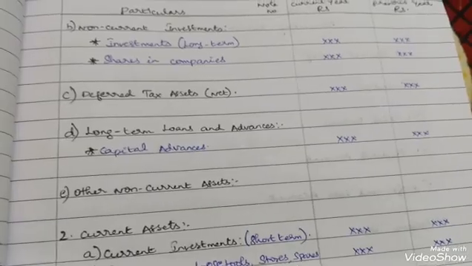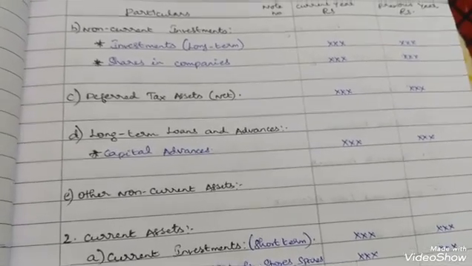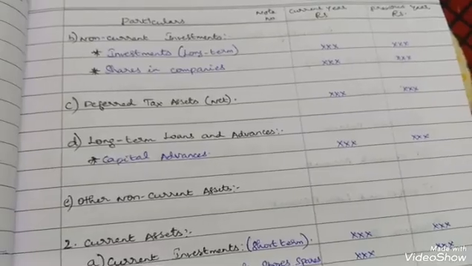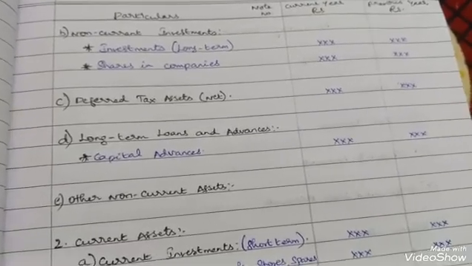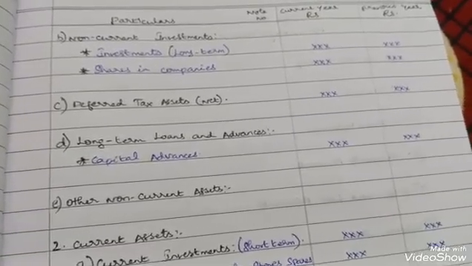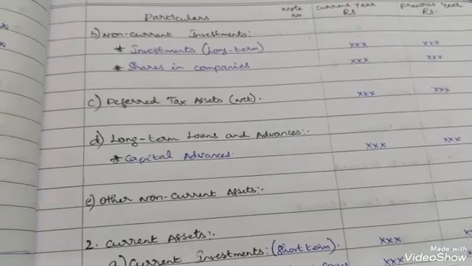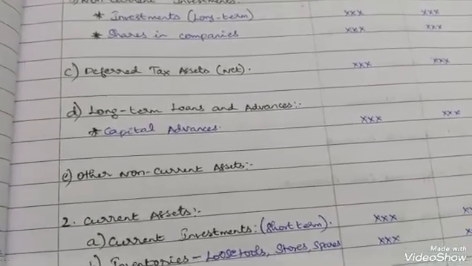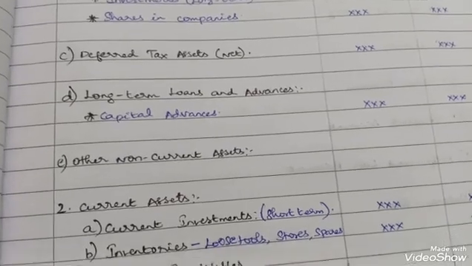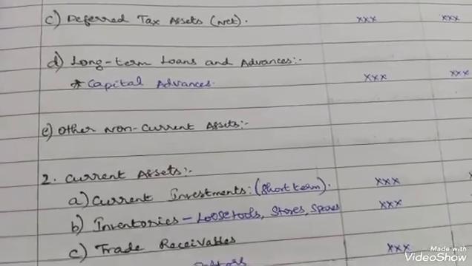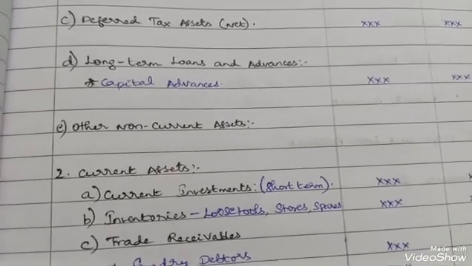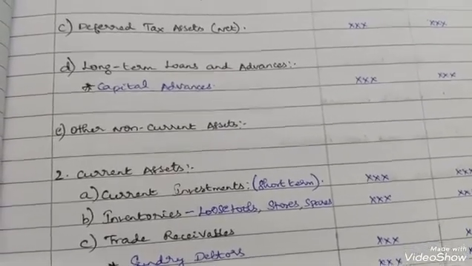Non-current investments: investments for a long term and shares in companies, those investments are non-current investments. Then deferred tax assets net, then long-term loans and advances. Under that, capital advances are shown. Other non-current assets, any other assets other than this.